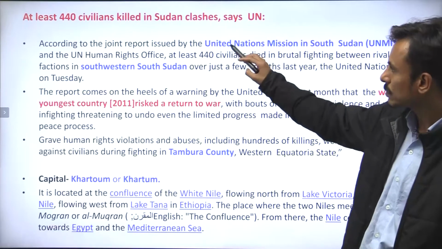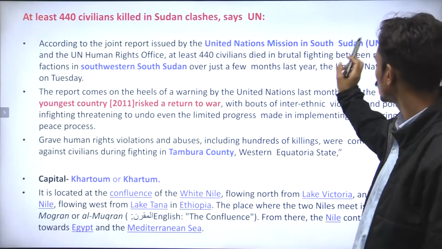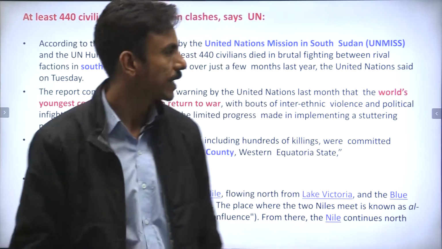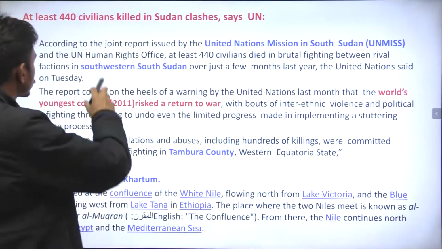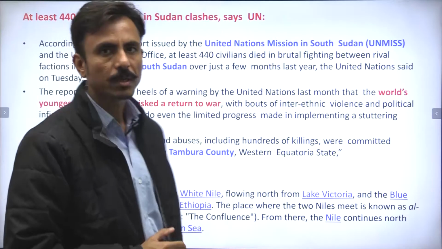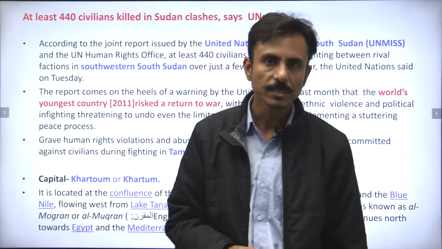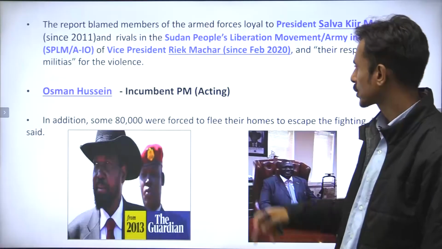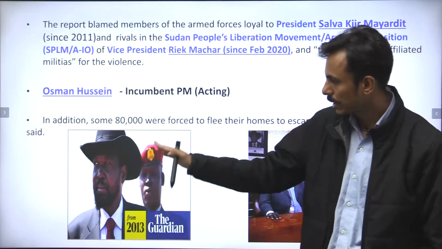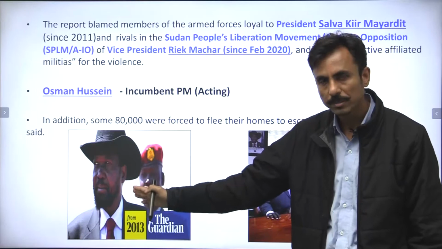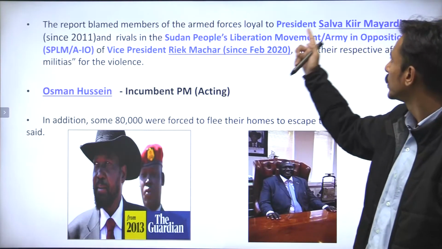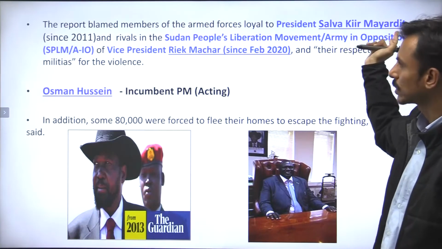Now, the United Nations mission in South Sudan, also called by the acronym UNMISS, has said that there have been conflicts and clashes in South Sudan, right? I'll just explain this. Guys, the picture that you can see here is the president of South Sudan named Salva Kiir Mayardit, right?